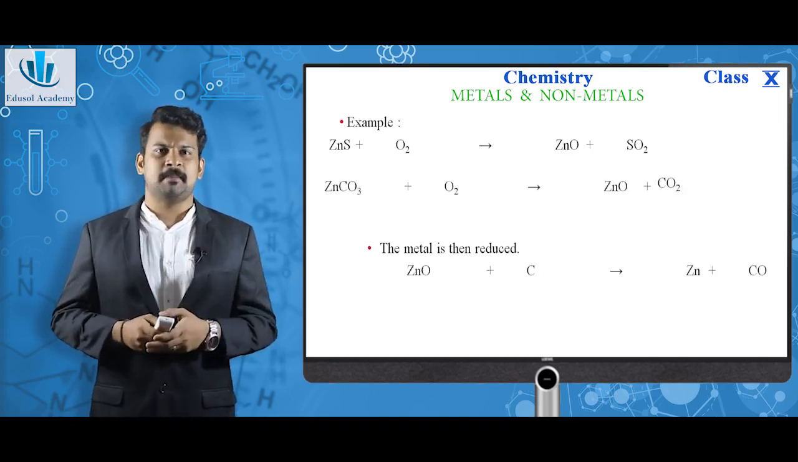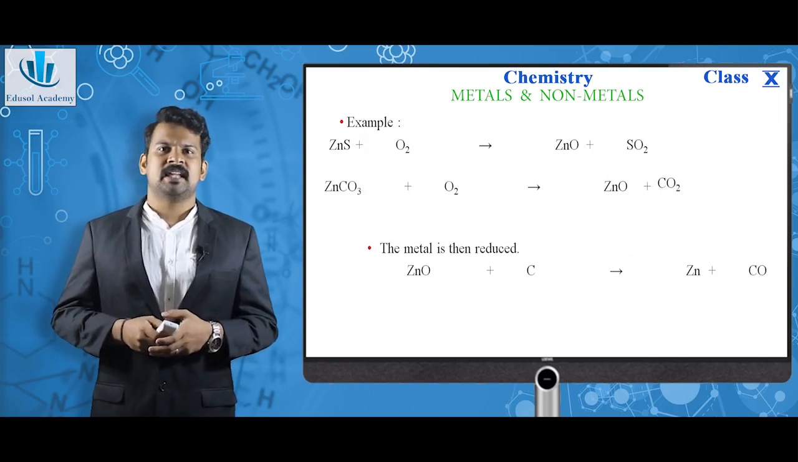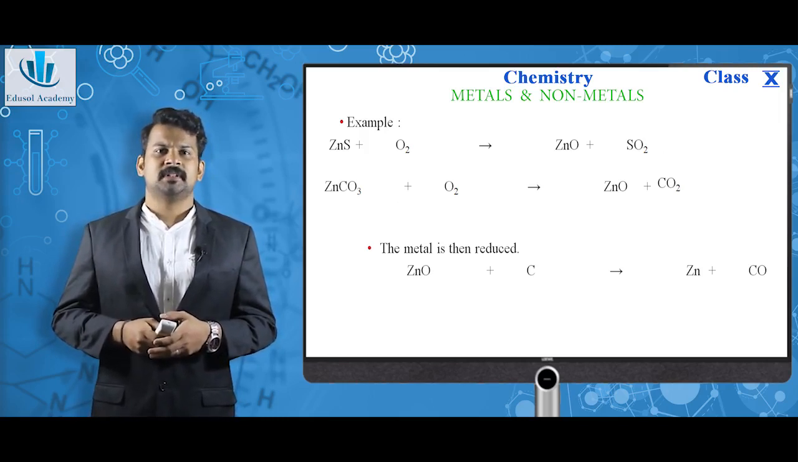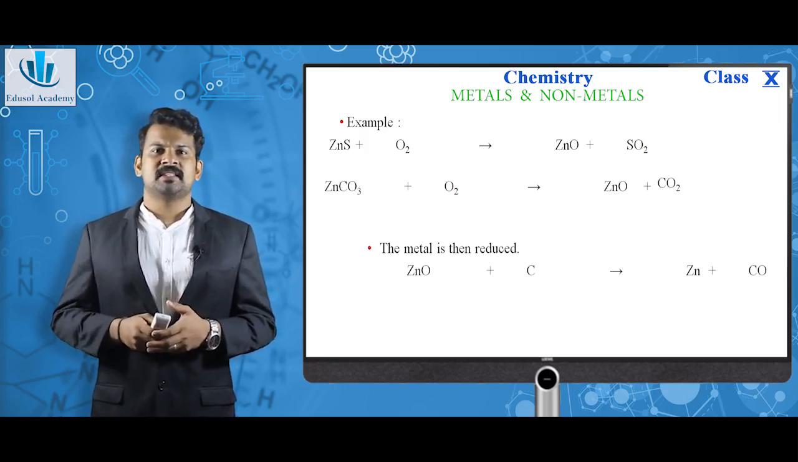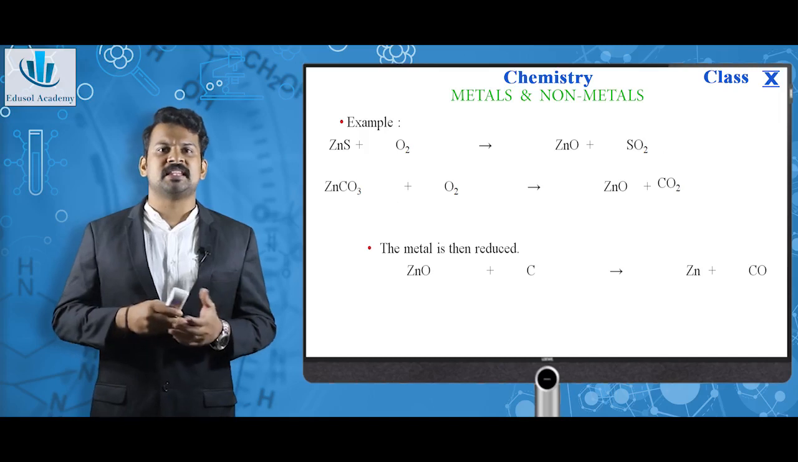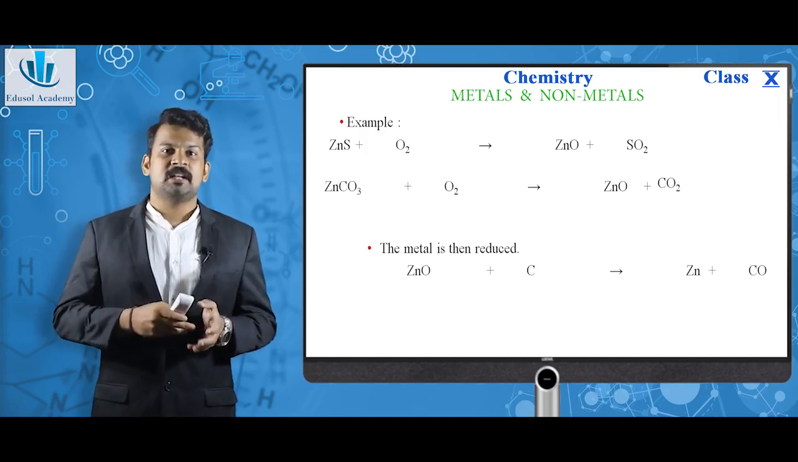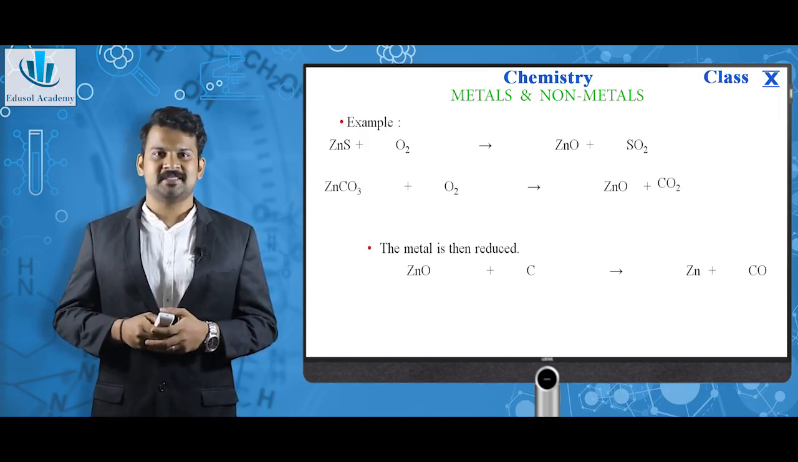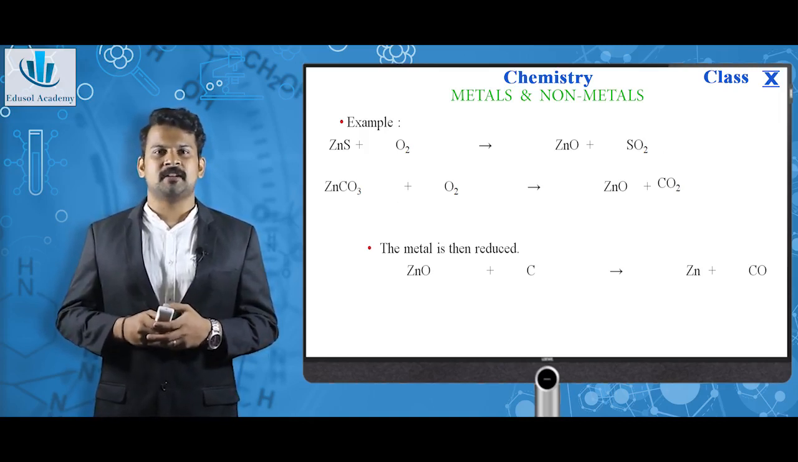As you can see in the example, zinc sulfide is roasted and zinc oxide is formed. Zinc carbonate is calcinated and zinc oxide is formed. The metal is thus obtained by reducing the zinc oxide. Zinc oxide plus carbon gives zinc plus carbon monoxide, CO. The zinc metal is then subjected to refining.